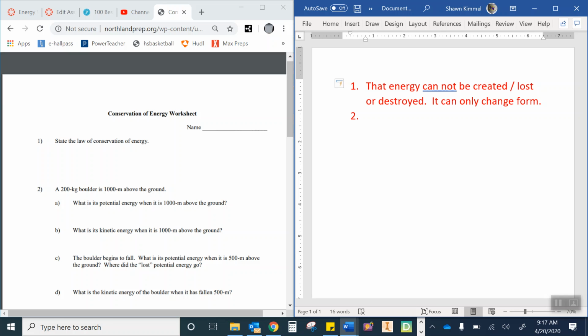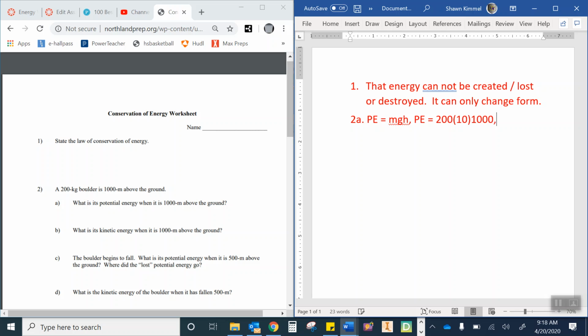Okay, a 200 kilogram boulder is 1,000 meters above the ground. What is potential energy when it's 1,000 meters above the ground? So this is actually 2A. How about we go 2A? And what is potential energy? Well, that is potential energy equals mgh. So I'm going to say the potential energy here would be equal to the mass, which is 200, times gravity, which is 10, times its height, which is 1,000.